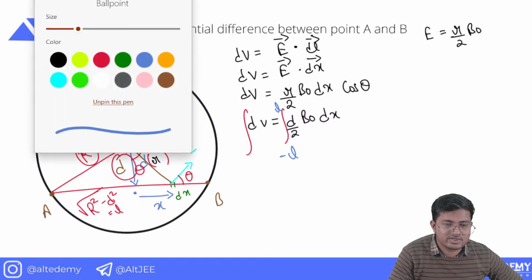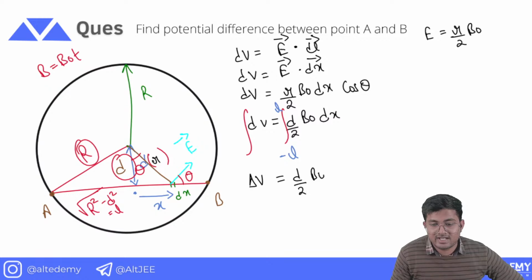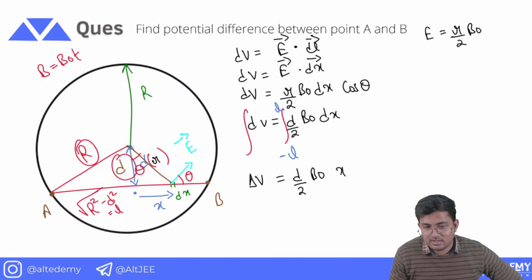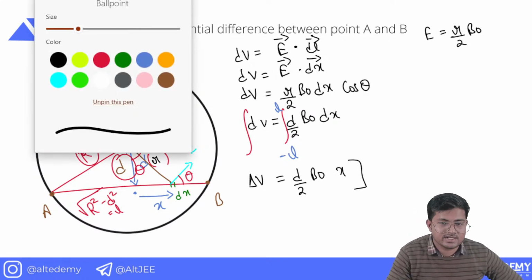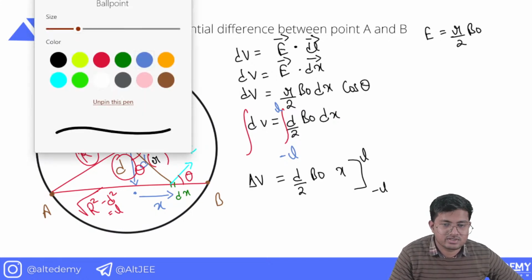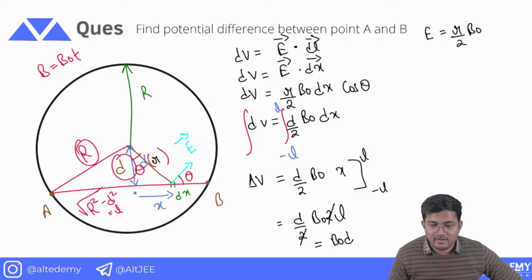After integration, this is going to be the potential difference delta V, and D by 2 is constant, B naught is constant. Integration of dx is going to be x. Now I have to put the limit from minus L to L. So after integration, it is going to be D by 2 B naught times 2L. The 2 will get cancelled, so it is D by B naught times L. What is the value of L? Under root R square minus D square.